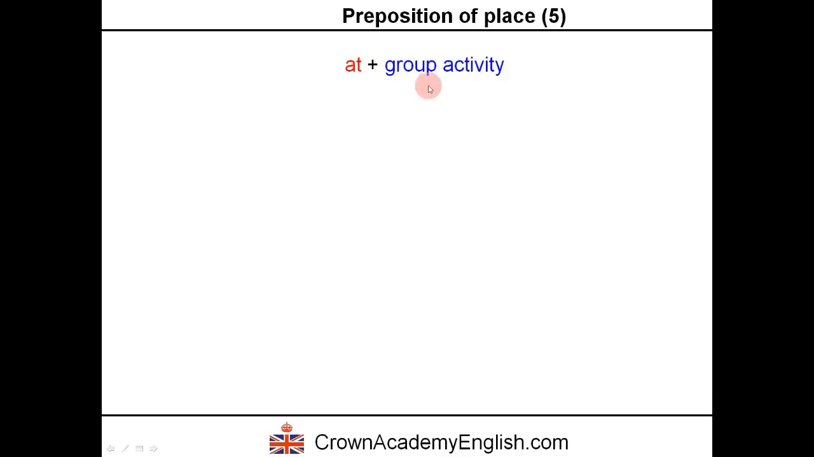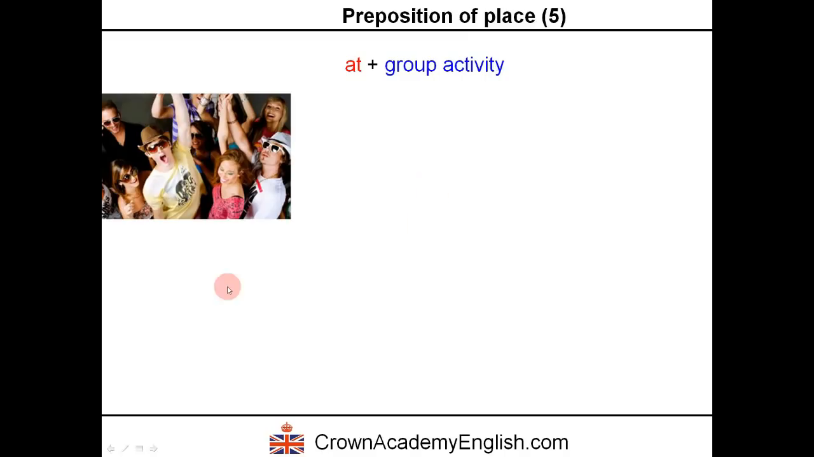At followed by a group activity. So a place where we do an activity in a group. Very common example. Here's David. And where is David? Well, David is at the party. He's at the party. Okay, so party is obviously a group activity. It's a place where there is a group of people.